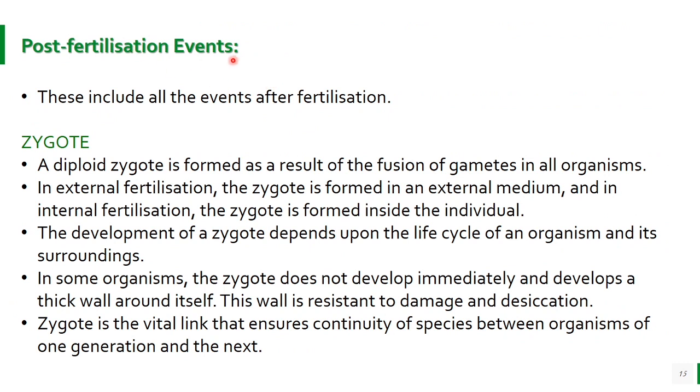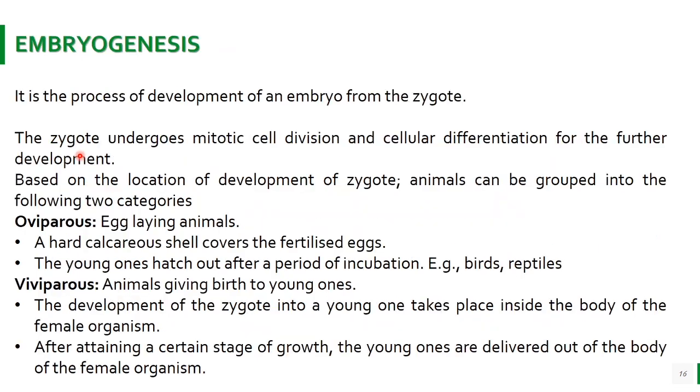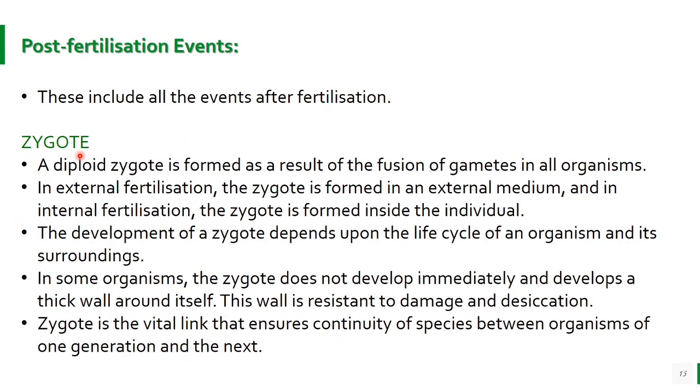Another is post-fertilization events. So these include all the events after fertilization. So it includes zygote and embryogenesis. So in case of zygote, what is a zygote? It is a diploid cell which is formed after the fusion of gametes in all organisms. In case of external fertilization, this zygote is formed in an external medium, and in case of internal fertilization, it is formed inside an individual.